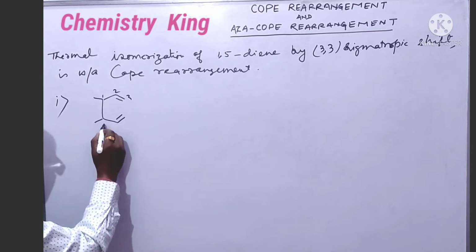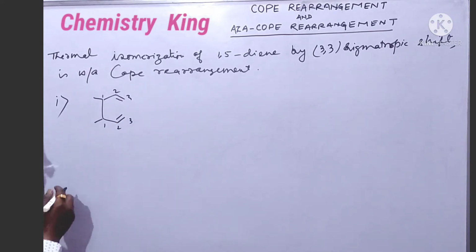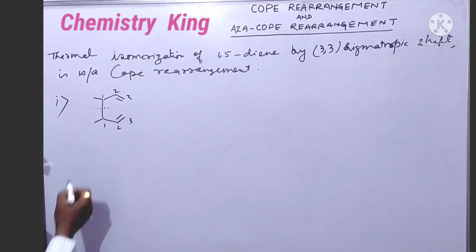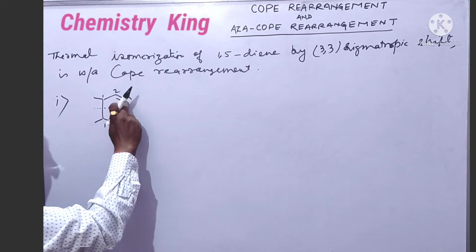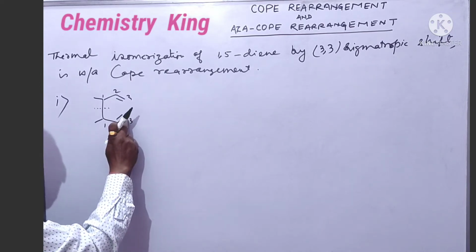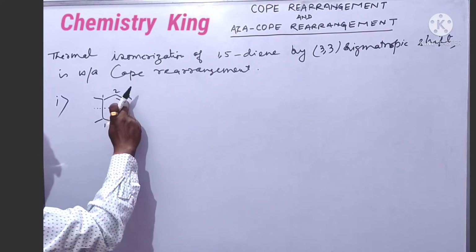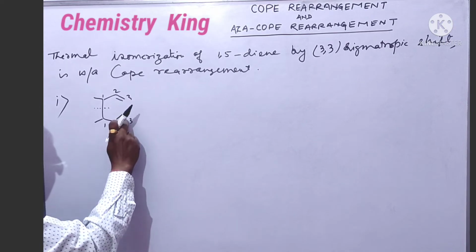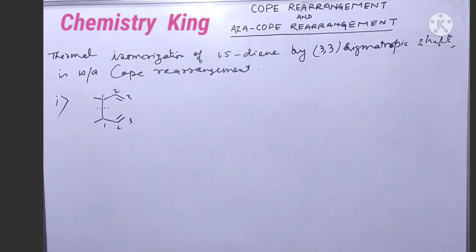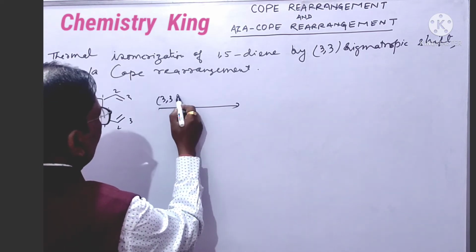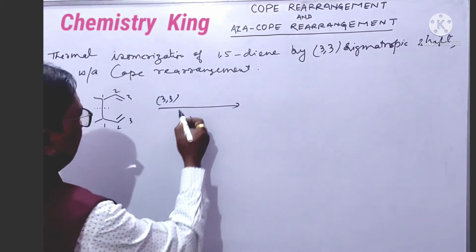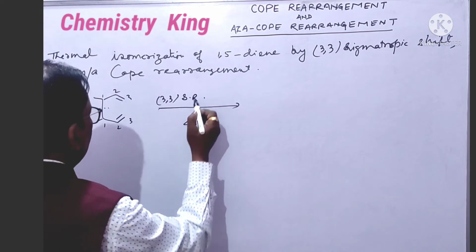This bond will break and this side gets attached with this side, means this C3 carbon gets attached with C3 carbon, and it is 3,3. It is just obtained by heating, a 3,3 sigmatropic rearrangement.